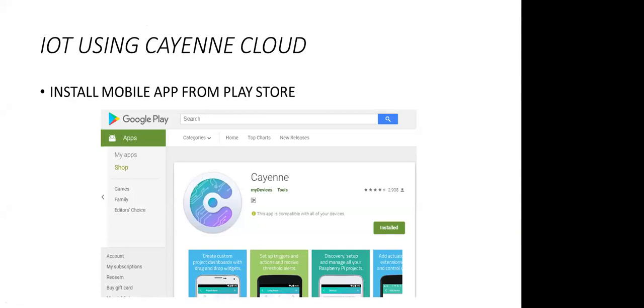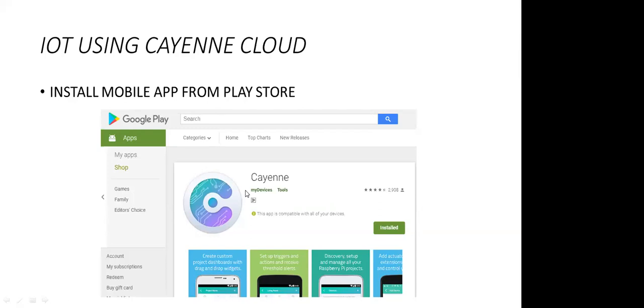Now I'm going to discuss Sane Cloud. Over there you need some basic programming knowledge, and with its help you will be able to send data to the cloud, monitor it, control it, and send notifications also. Let me discuss it first, and at the end, if I get time, I will discuss Remote XY also: how you can send data to the cloud using Remote XY and how you can control appliances from a remote area.